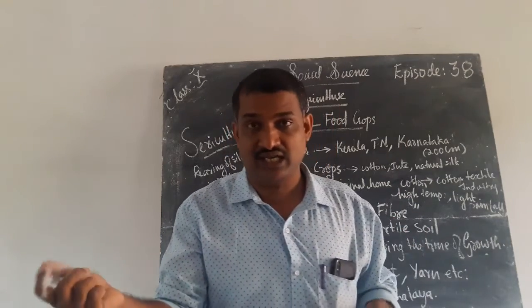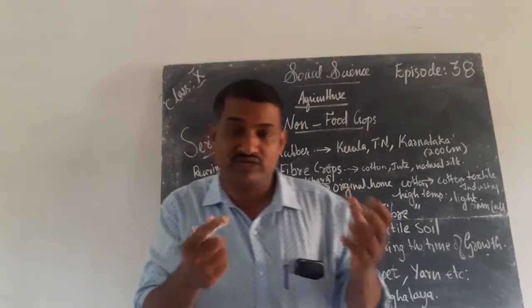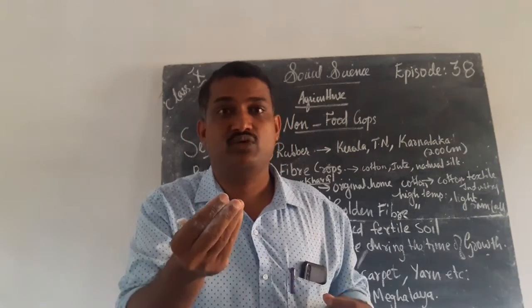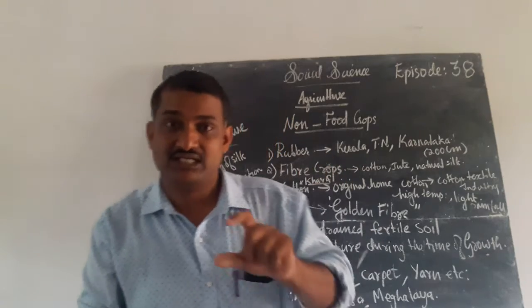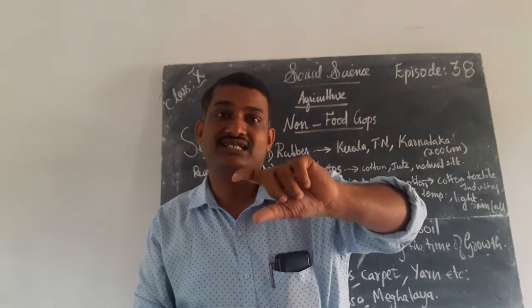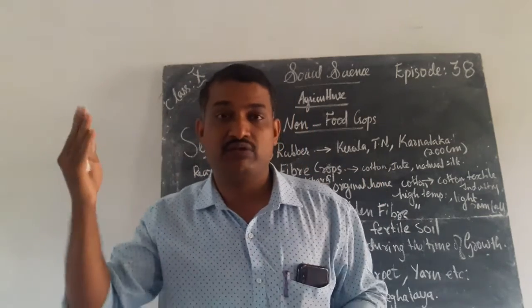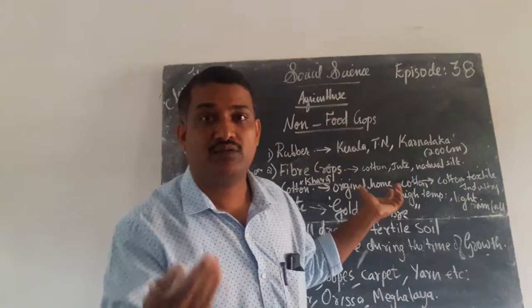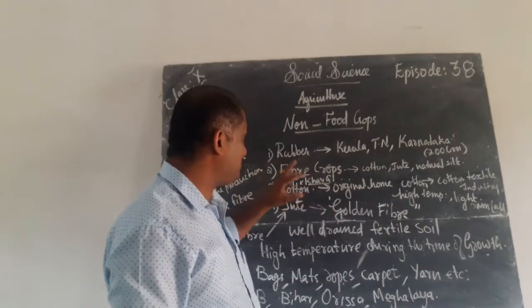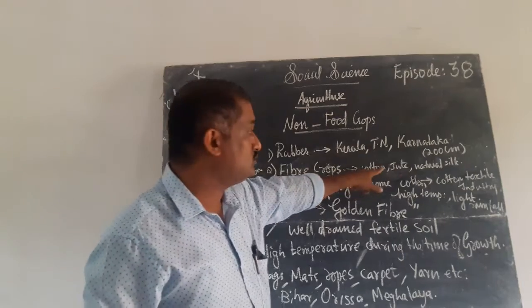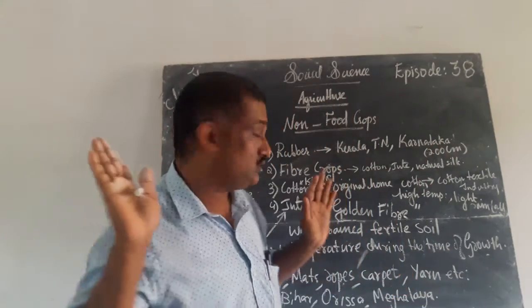Synthetic fiber is there. When we buy synthetic fiber, we need not give much money because the expense is very little. That is why these synthetic fiber products cost very little compared to the natural fiber products. You know it very well. So natural fiber examples: cotton, jute, natural silk. These are all fiber crops.